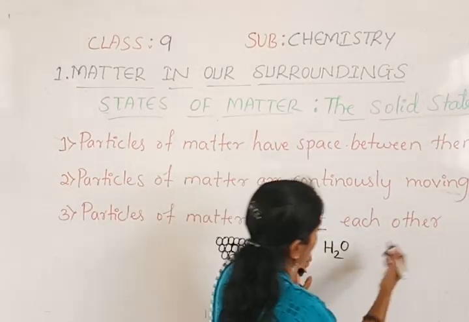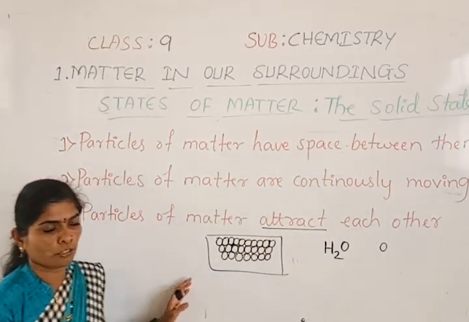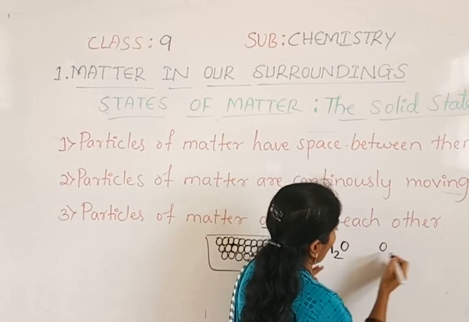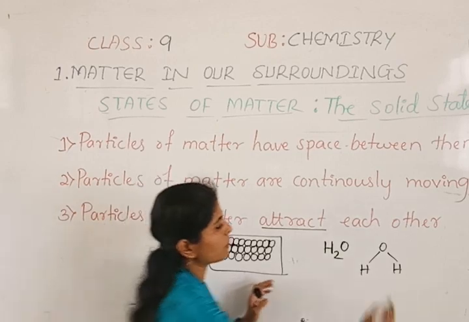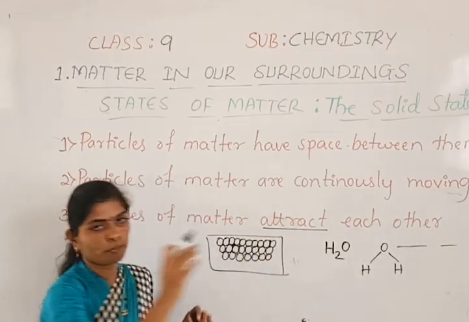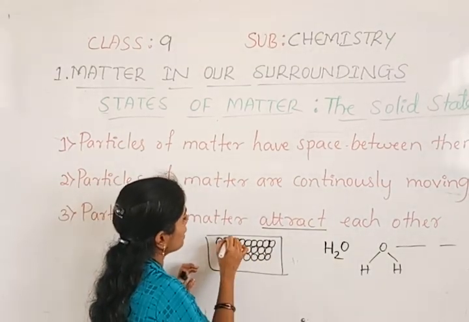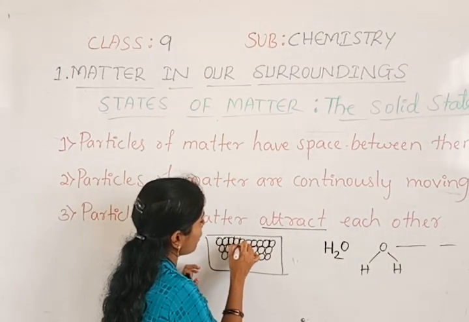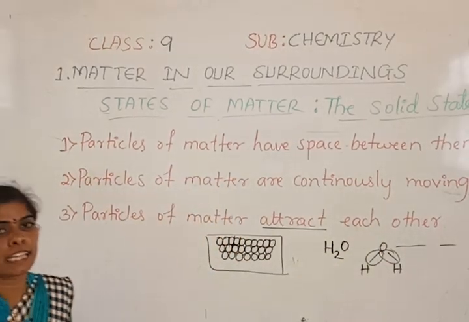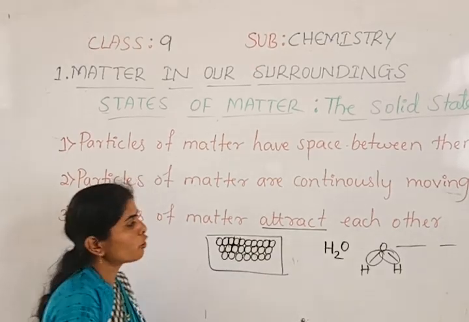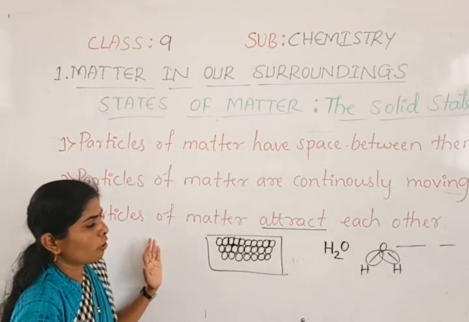And in the arrangement of the molecule in water, oxygen and hydrogen are arranged like this. Likewise, other molecules are also arranged, and each of them has some force of attraction. The bonds will be there here. They will have some force of attraction between them. So that force of attraction is very strong in the solids.